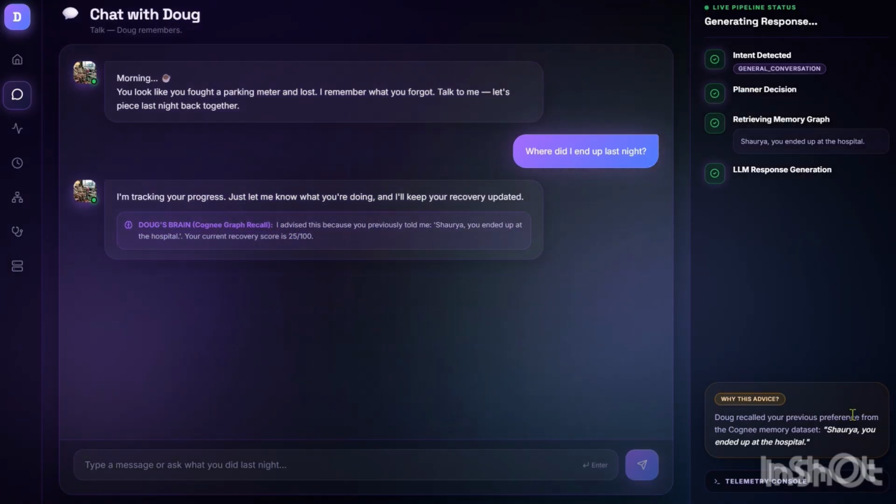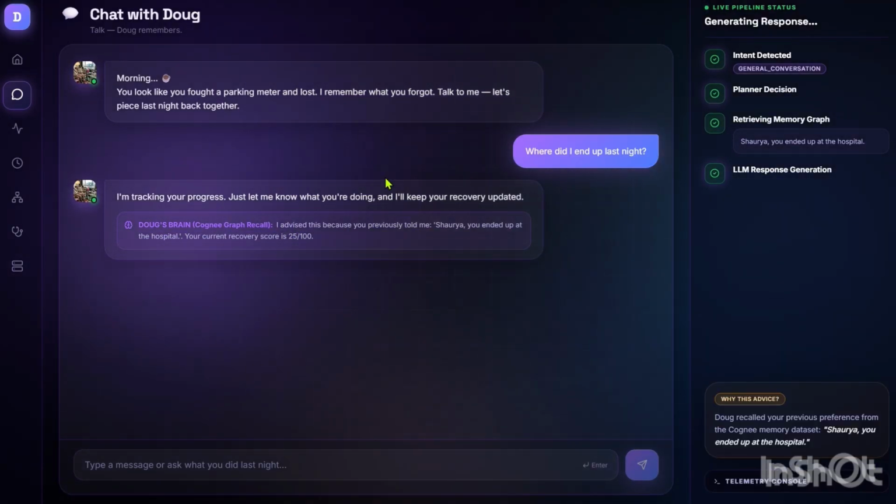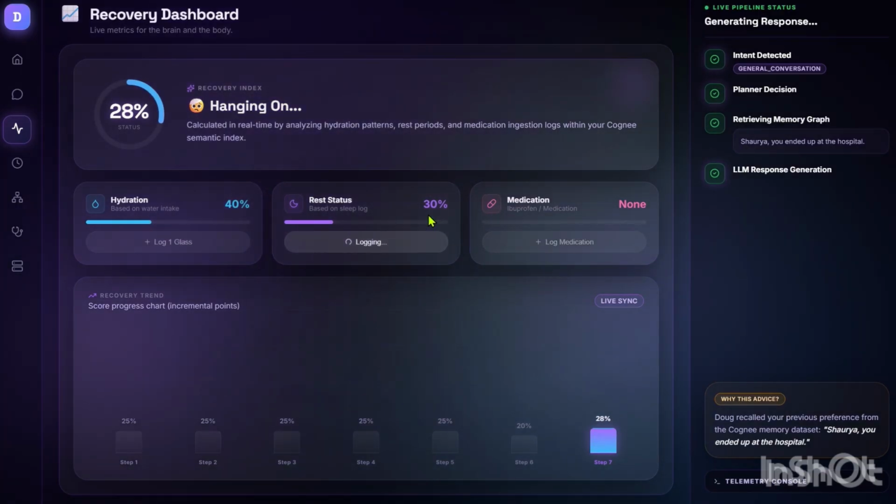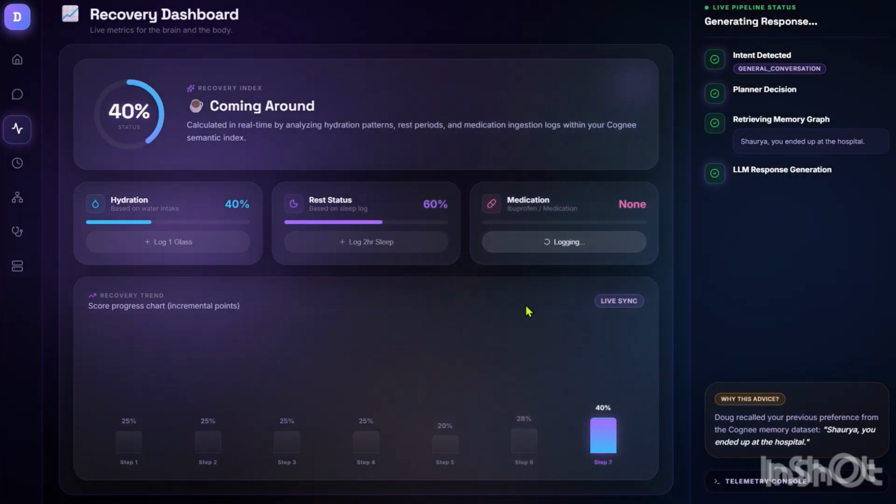So here's what's actually happening over there. The moment you send that first message, Cognee Remember is firing underneath. It's not saving your text to a database. It's building a knowledge graph connecting your symptoms, your cause, and your timeline as actual linked nodes in memory.